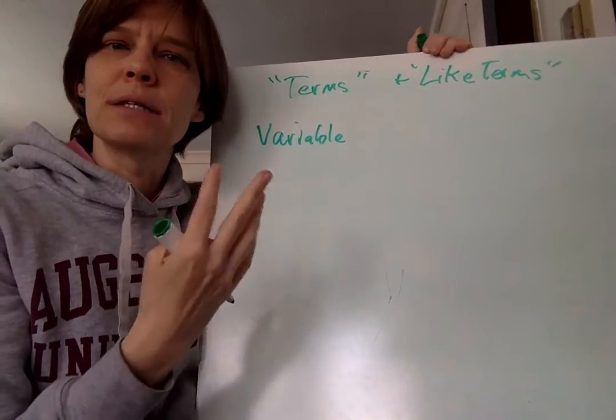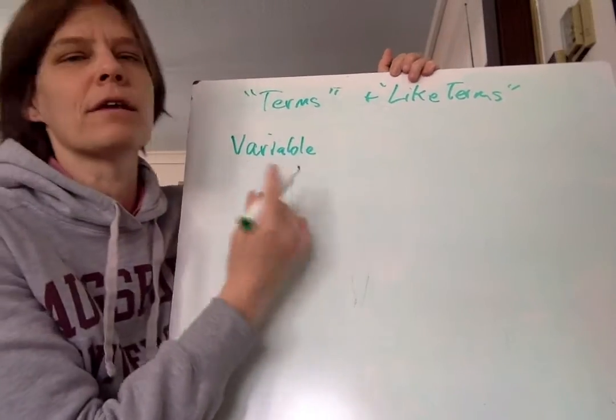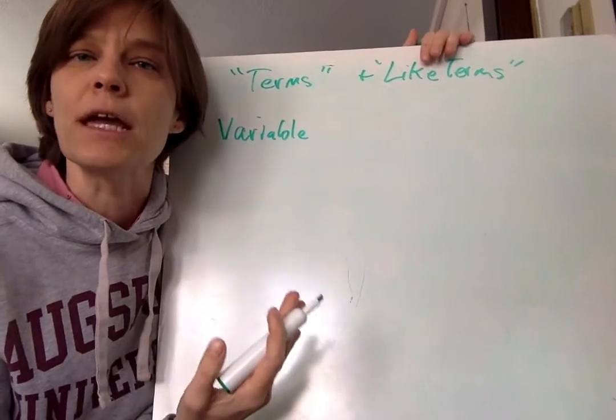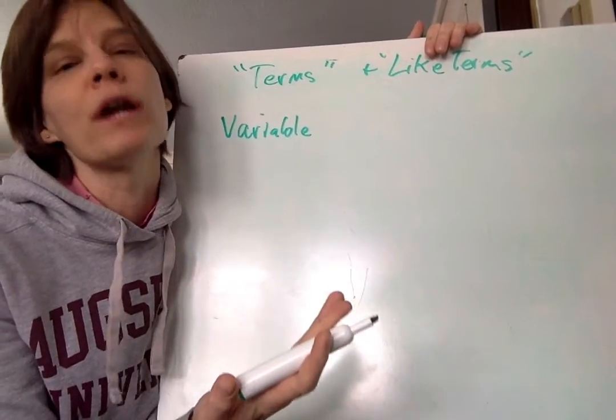What is the opposite of a variable? A variable, what does it mean? To vary, that's the root, right? To vary means to change. It can change. We don't know what it is.